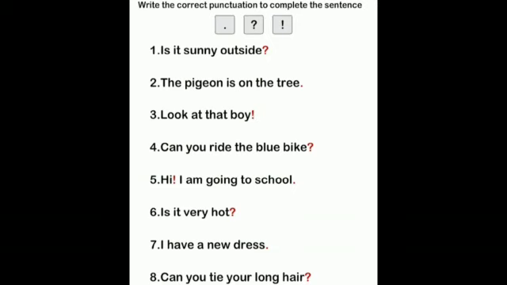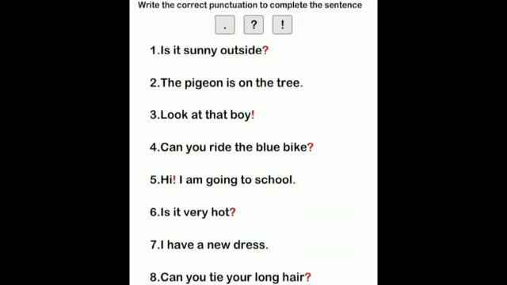Now we'll see the sentences. First sentence: Is it sunny outside? Here I is used as a capital letter, and at the end a question mark is added. Then the second sentence: The pigeon is on the tree. Here T is the capital letter. We'll see the third sentence: Look at that boy! Then we have added an exclamation mark. Can you ride the blue bike? We have added a question mark.